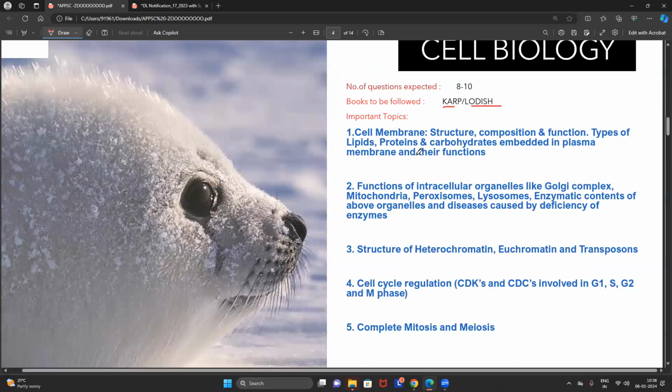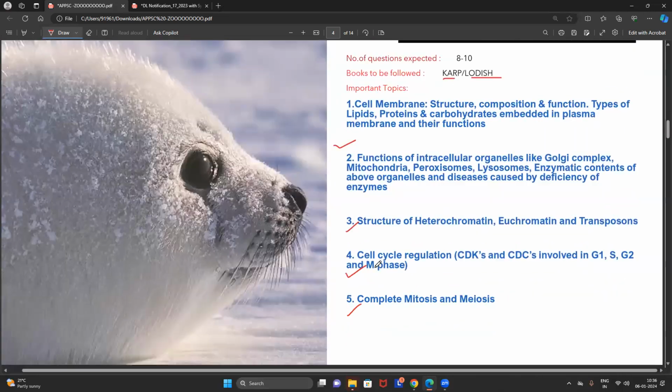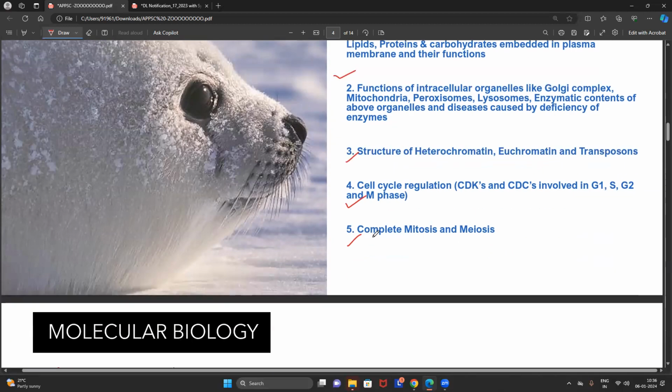Now, in the cell biology, what kind of questions will you get? You will get the questions from the organelles. You will get the questions from the chromatin organization. You will get the questions from cell cycle regulation, and you will get the questions from cell division. Most of the people who are preparing for the JL and DL, first, let me talk about the cell division.